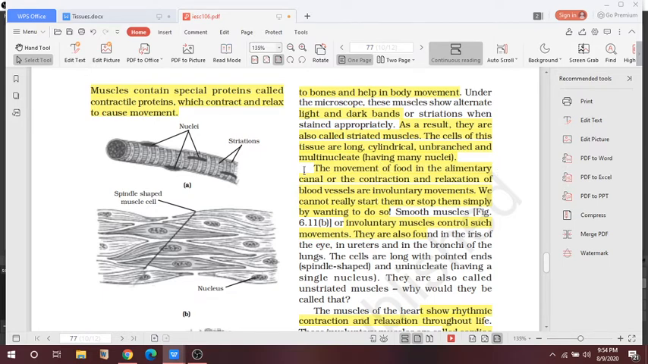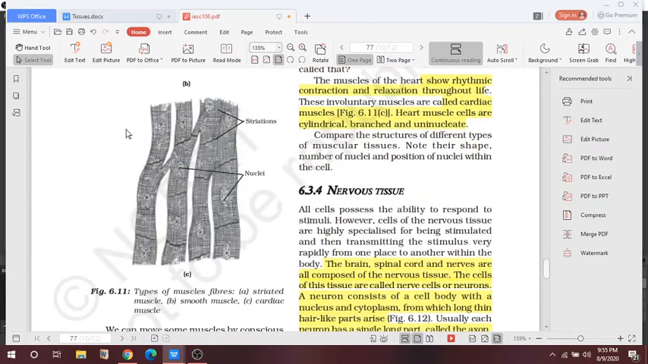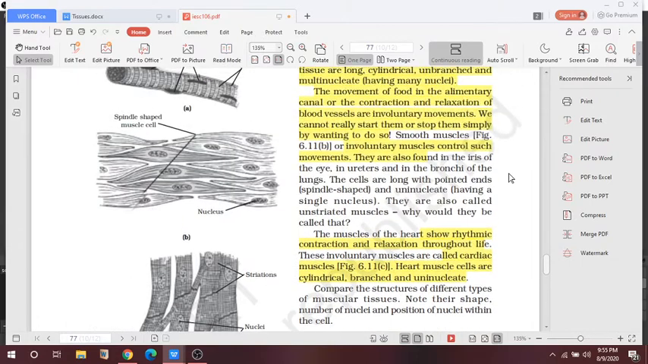The movement of food in the alimentary canal or the contraction and relaxation of blood vessels are called involuntary movement. We cannot really start or stop them simply by wanting to do so. So these are the involuntary muscles, like the cardiac muscle. We can't control the cardiac muscle, that's why it is an involuntary muscle. There are different examples: the iris of the eye, the ureter, and the bronchi of the lungs. These are all examples of involuntary muscle.